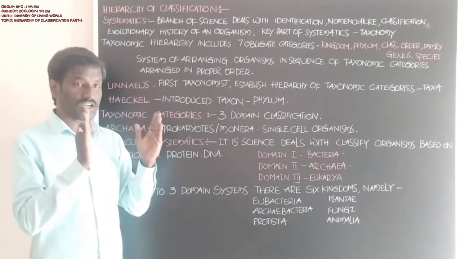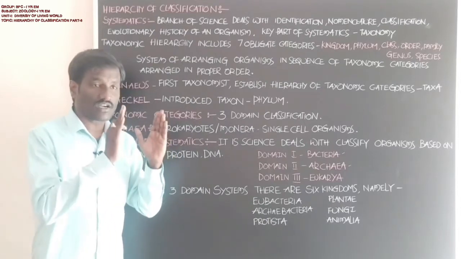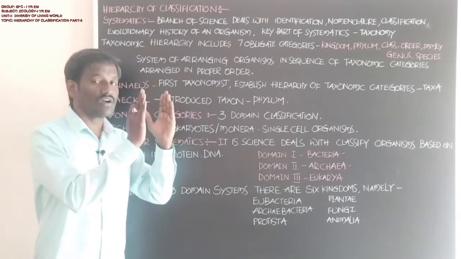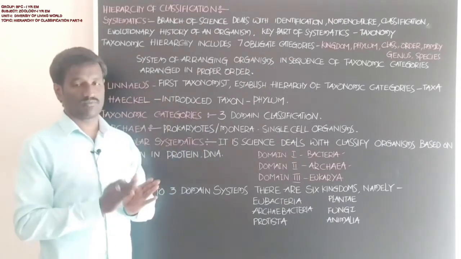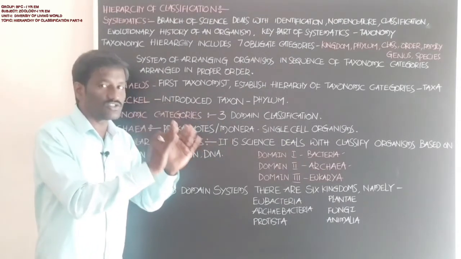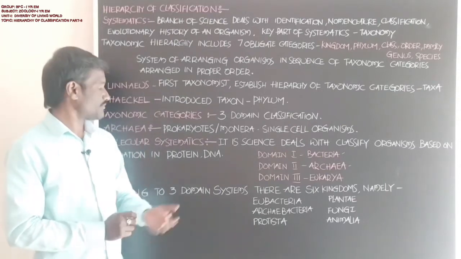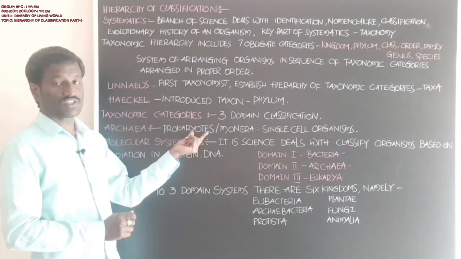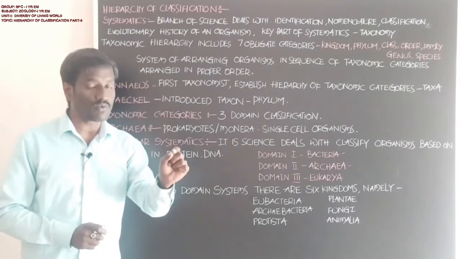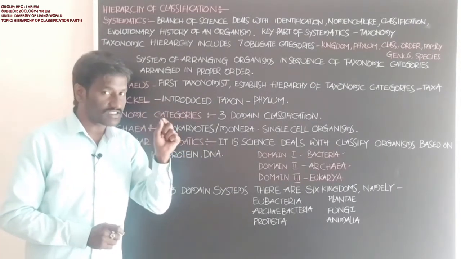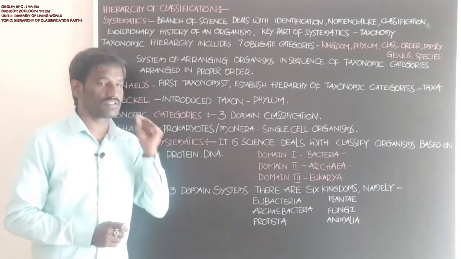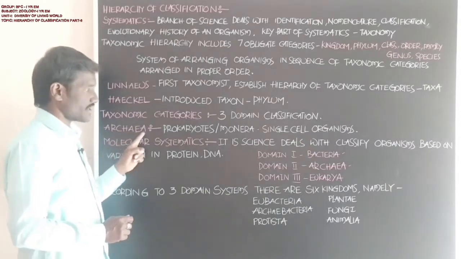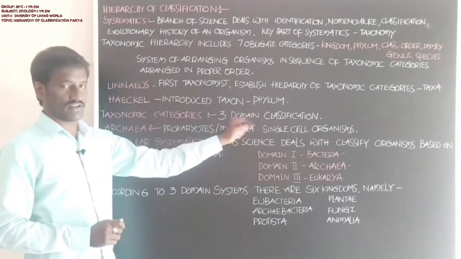Prokaryotes are single cell organisms that lack a distinct nucleus. The cytoplasm of the cell has no nucleus. These are single cell organisms. This is about archaea, one of the 3 domains.